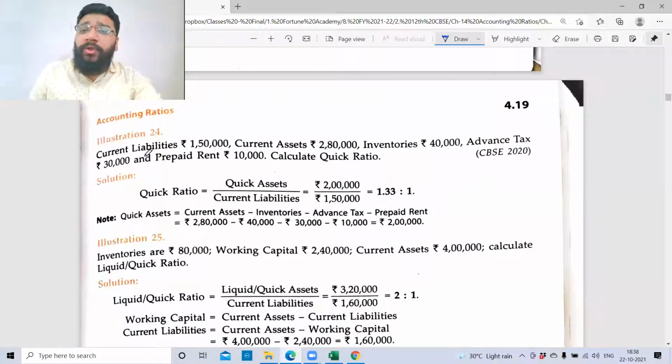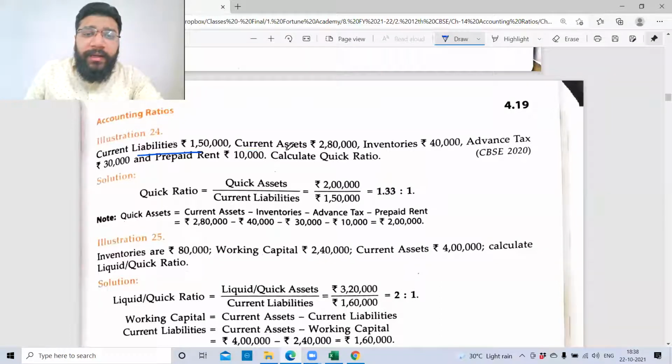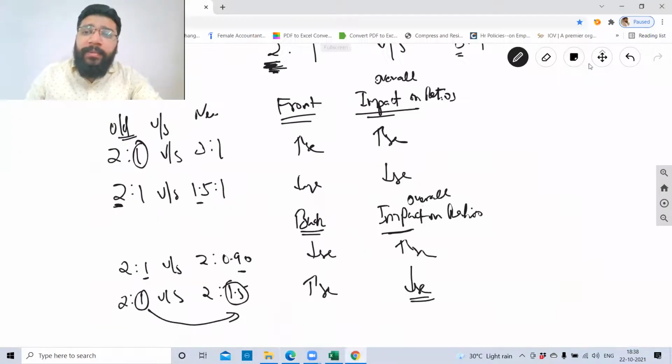Illustration 24. This is a new question that was inserted this year. So I thought I'll just redo this question one more time. Current liability is 1,50,000. Current asset is 2,80,000. Inventory 40,000. Advance tax 30,000. Prepaid rent 10,000. Calculate the quick ratio. Can somebody tell me the formula for quick ratio?